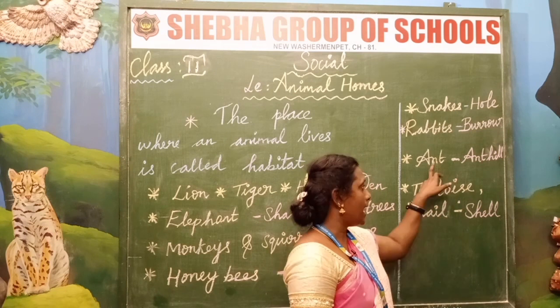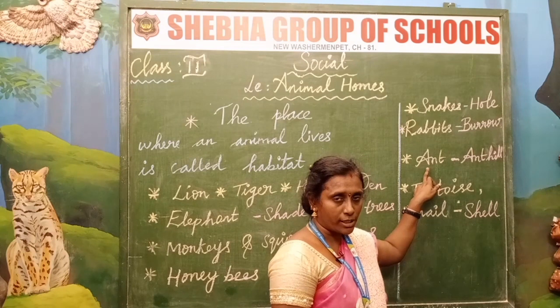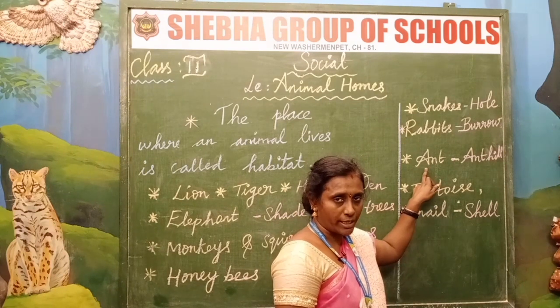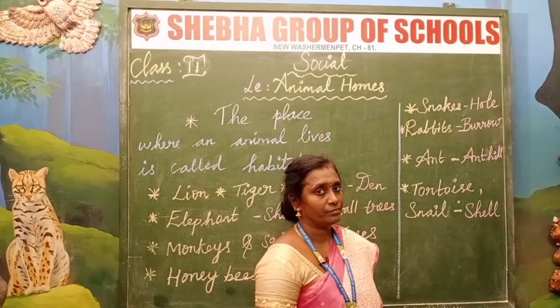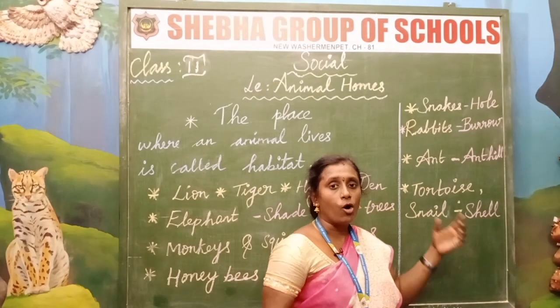These are called anthills. So ants are found under the ground in large groups. They are called colonies. And these ants can make a long tunnel and store the food in it. Some ants make an anthill. Some animals like tortoise and snail carry the home on their back.